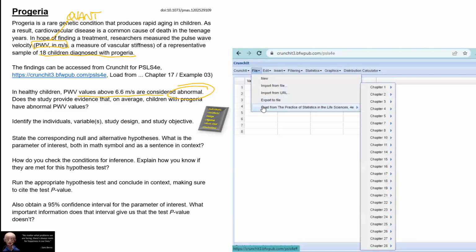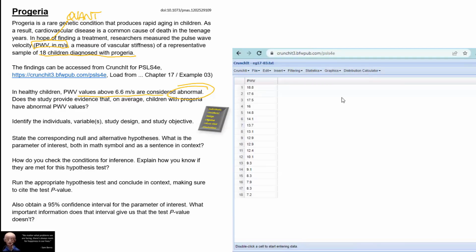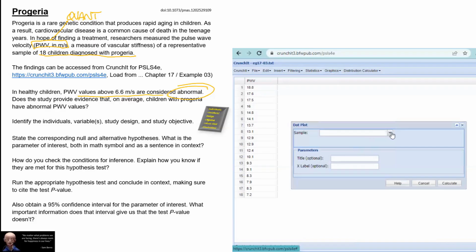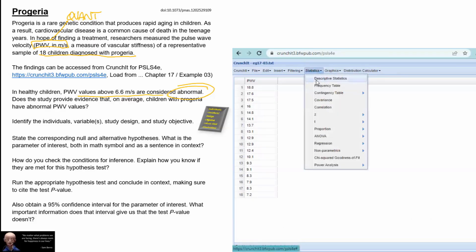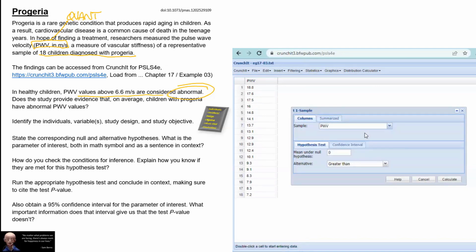We can import this as a data set from PSLS4E. Notice that it means that in the URL, you must have the correct textbook. So this is the data for the textbook PSLS4E. You can make, for example, a dot plot for those values. So we're going to do the t, one sample. We have the raw data.